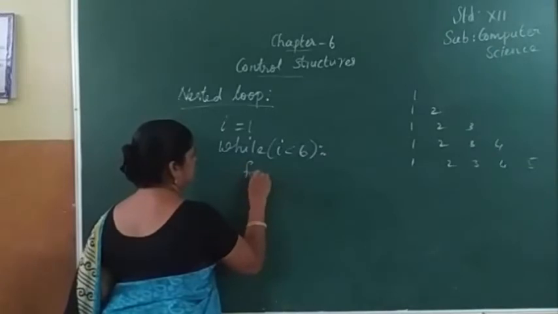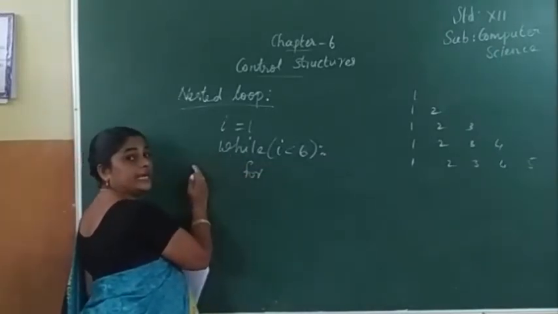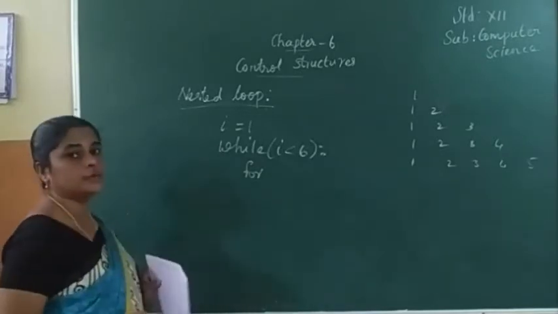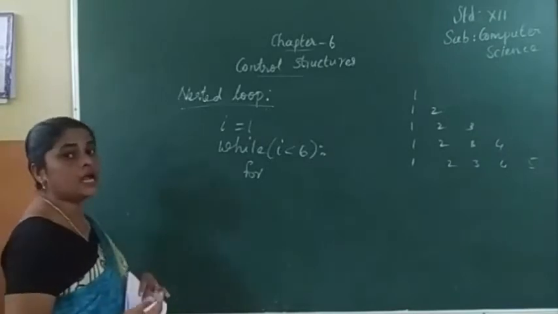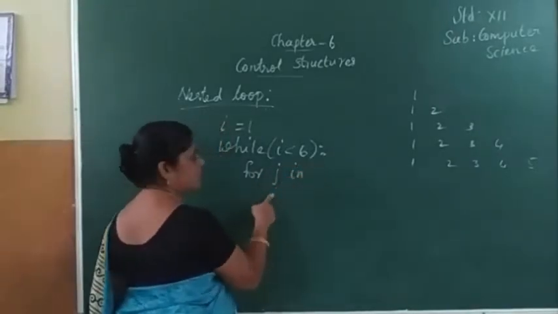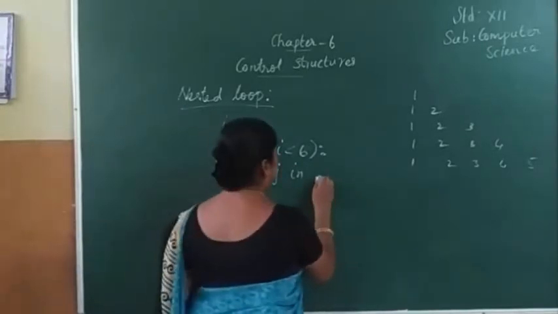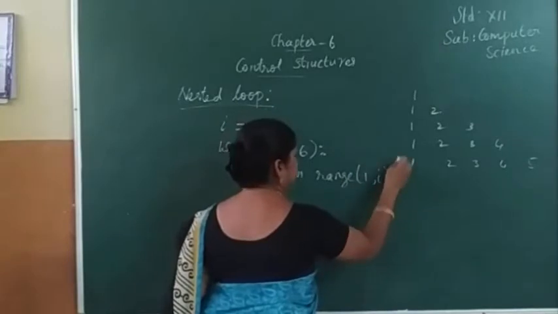Next, here some space I have given. This is the indentation, which we must give correctly, then only we can get the output. Now for j, another counter variable, for j in range 1 comma i.